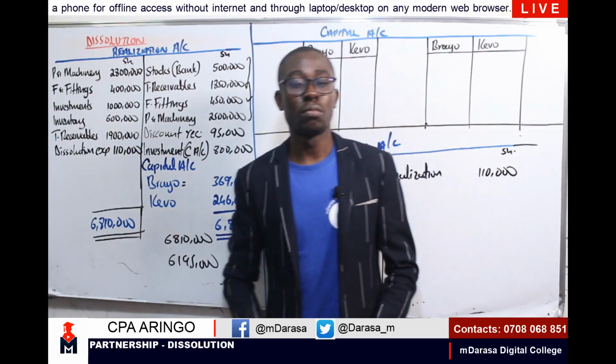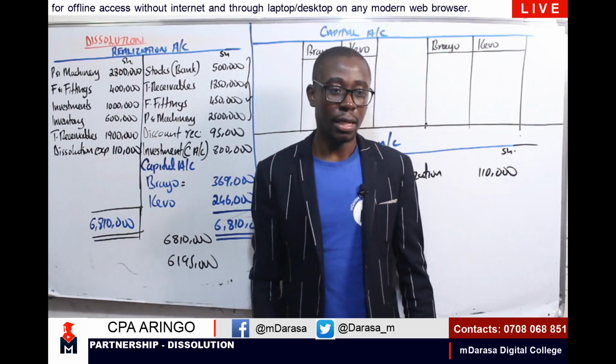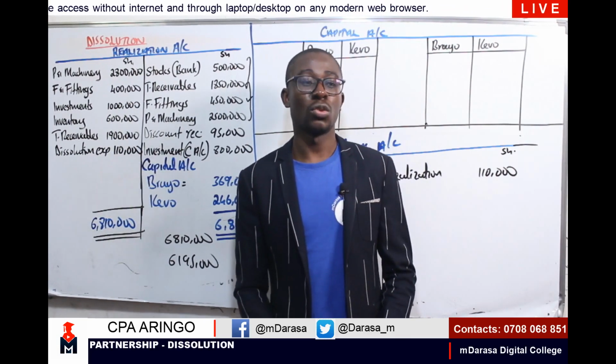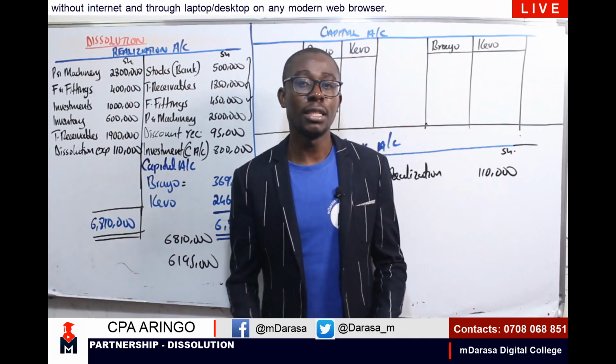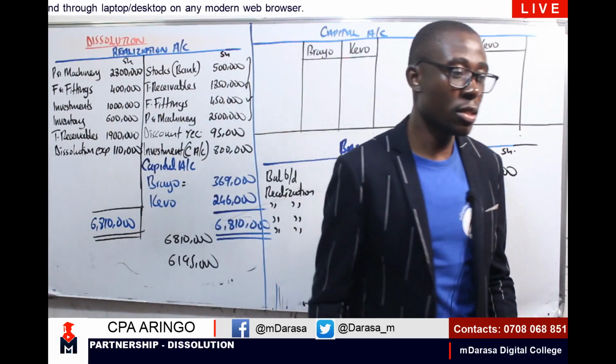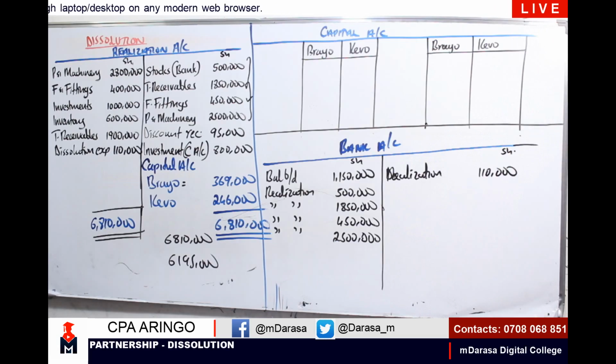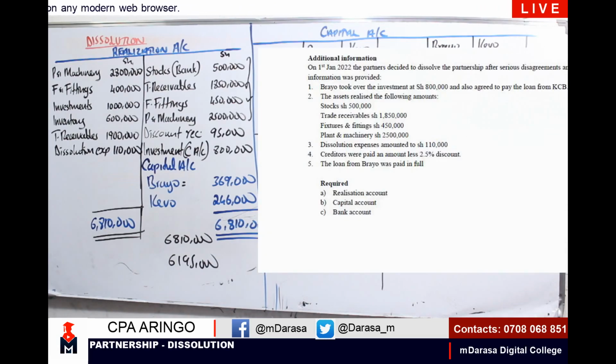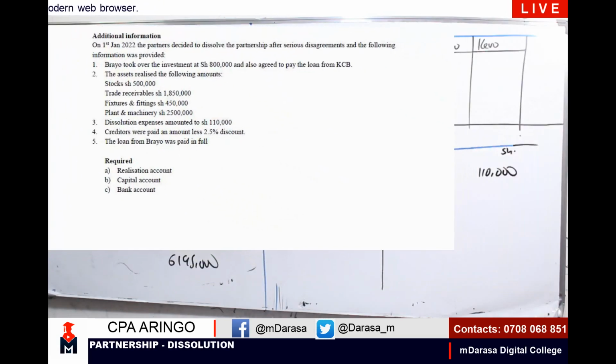Now, after that, we proceed to the next step. Let us go to our additional information and identify if at all we had payments which were done. In our additional information here, what did we have, my good students?